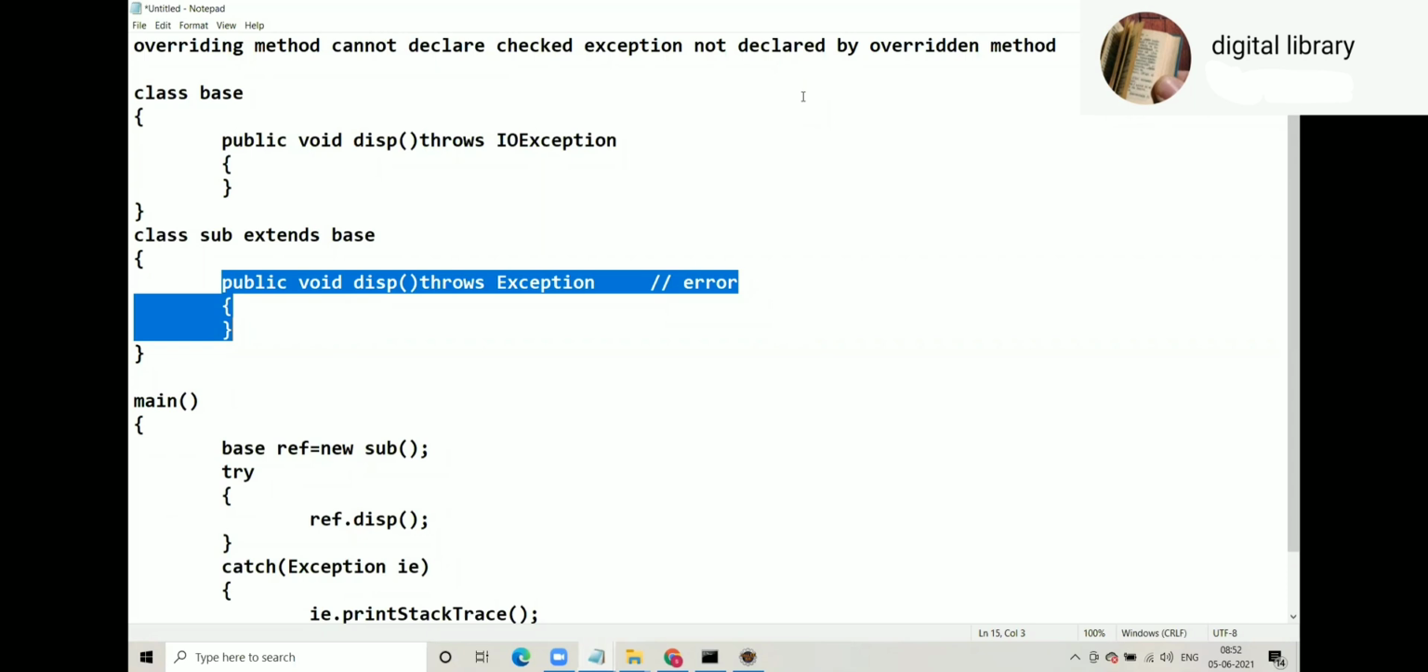यहाँ पे क्या किया है? Overriding method has declared super type of overdone method. Super type of check exception declared by overdone method. So that's not allowed. Why it is not allowed? We have discussed the side effect of it.